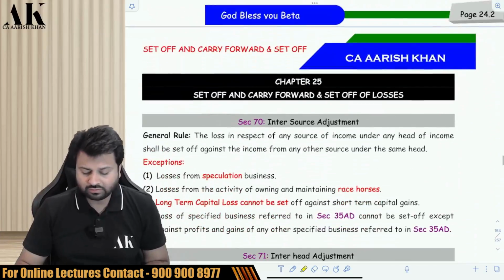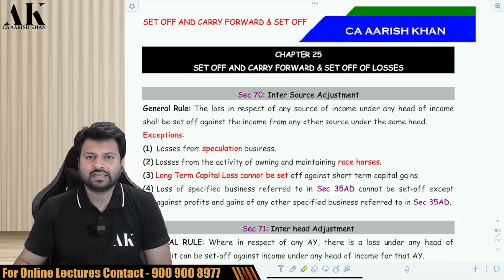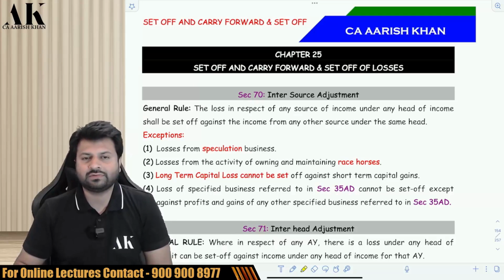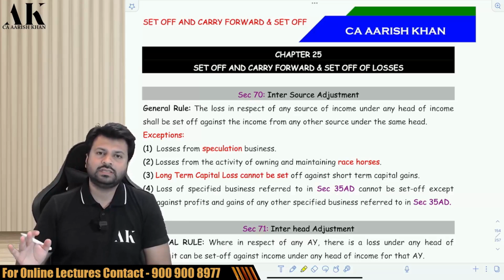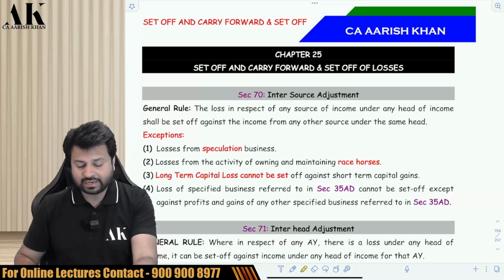So today's agenda would be to complete this particular topic, set off and carry forward, and then there are certain small topics like investment fund and securitization trust, and then TDS and TCS, the biggest one, which is one of the most important topics in your CA Final Direct Tax. So let's start with the discussion of set off and carry forward of losses.